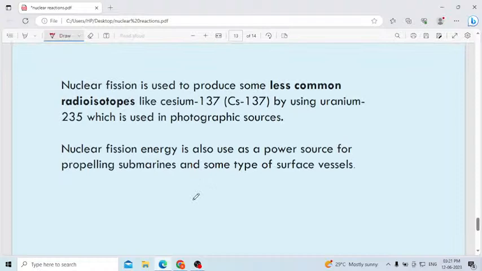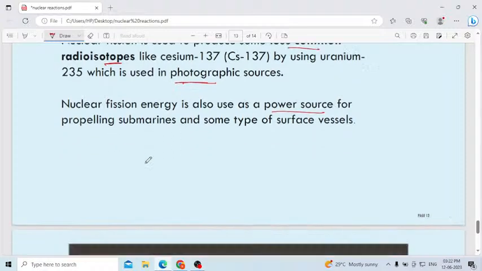Last one, nuclear fission is used to produce some less gamma radioisotopes like cesium 135 by using uranium 235, which is used in photographic sources. Nuclear fission energy is also used as a power source for propelling submarines and some types of surface vessels.